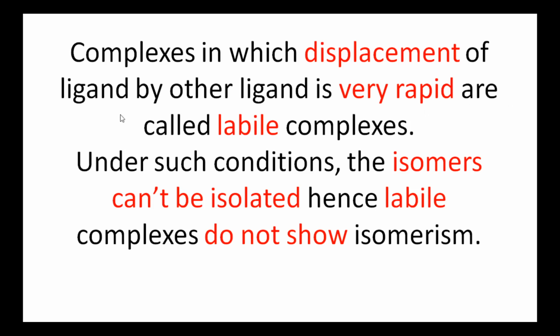Such complexes are known as labile complexes. Under such conditions, the isomers can't be isolated. Hence, the labile complexes do not show isomerism because in labile complexes the displacement is very rapid, so these do not form isomers.